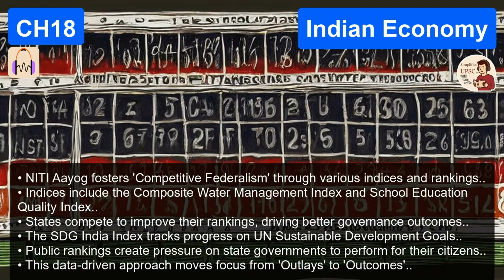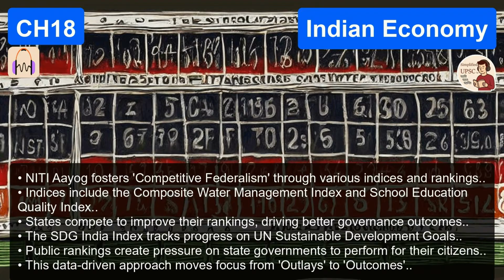It is very effective. So let's look at what NITI Aayog has actually done since it was created. We've talked a lot about theory. What are the specific initiatives on the ground that students desperately need to know for the exam? There are several key flagship initiatives heavily detailed in our sources. One of the most successful and most frequently discussed is the Aspirational Districts Program. The ADP. I've read a lot about this. This program focuses purely on the most backward areas of the country, right? Yes, it targets 115 deeply backward districts.